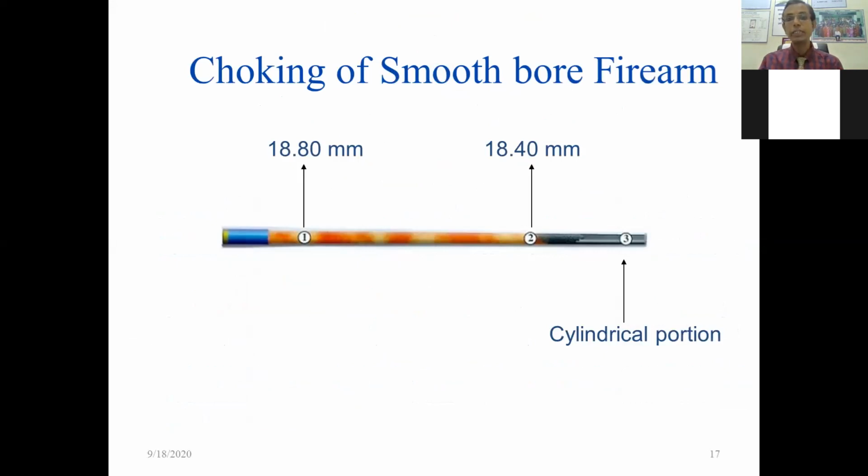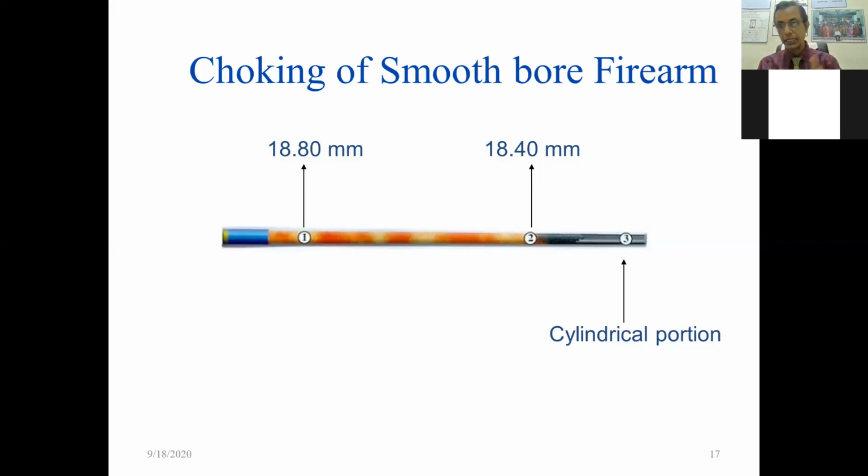Then the important thing I have told you about the smoothbore firearm: the anterior end gets tapering. So tapering of the anterior end, or a constriction of the anterior end in the case of the smoothbore, is known as choking. You have learnt choking in violent asphyxial death, but that choking is different. There, when a foreign object like a football is in the trachea or air passage, that is known as choking. That choking is different. Here there is a decrease in the diameter of the barrel, so there is choking of the barrel. It is related to the rifle firearm, not to violent asphyxial death.